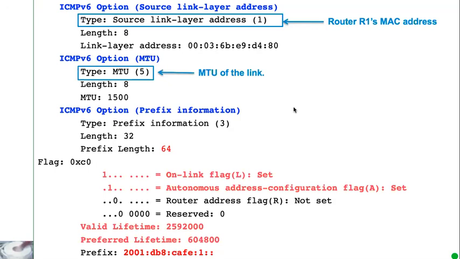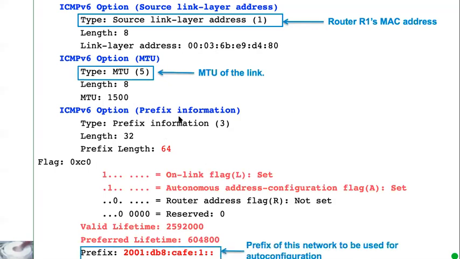The MTU of the link, which is 1500 right here, and also prefix information, which is here. So we have the options of source link layer address, MTU, and prefix. There's the prefix. So this is the prefix for this network.